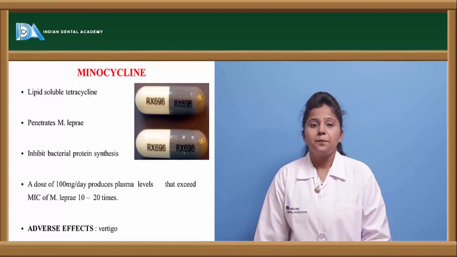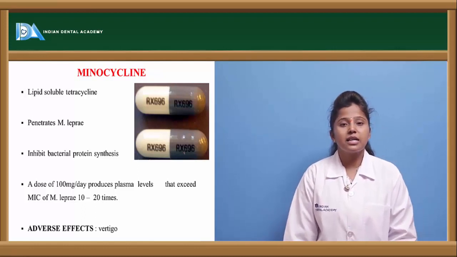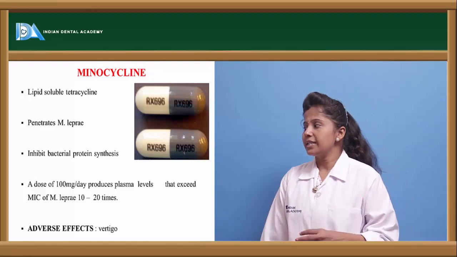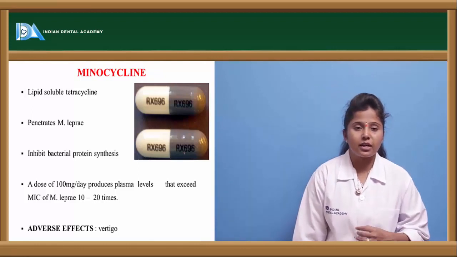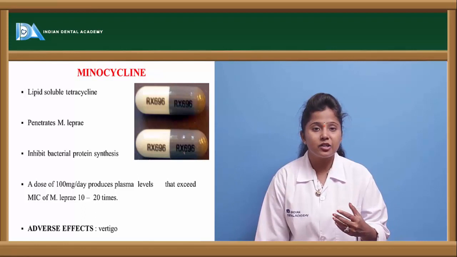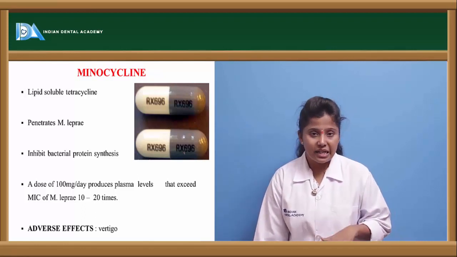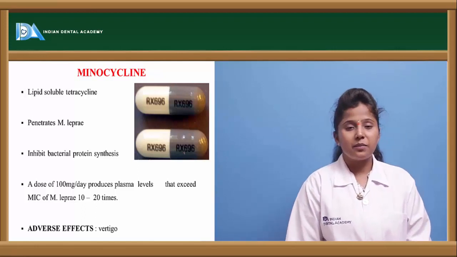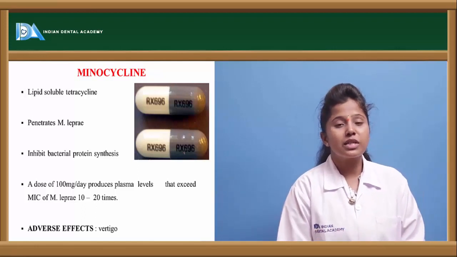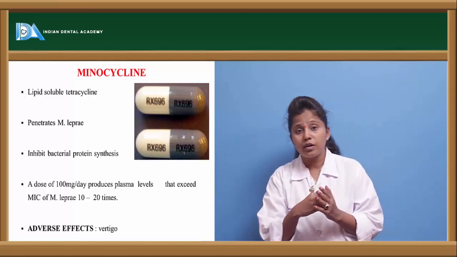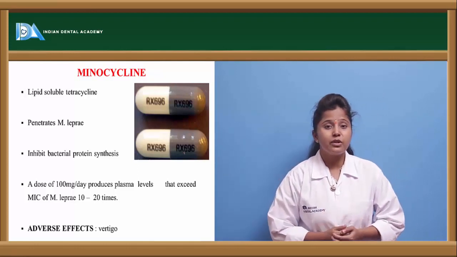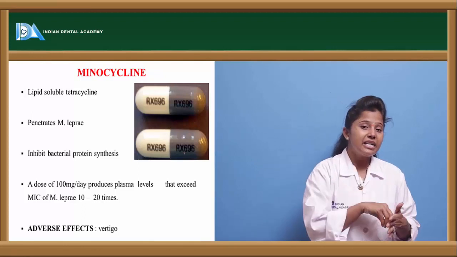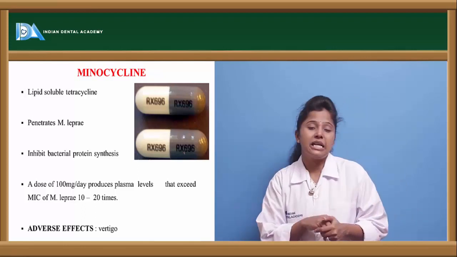The other drug is minocycline. Minocycline is another drug which is used for the treatment of leprosy, and this is a lipid soluble tetracycline. It is lipidic in nature and has a tetracycline structure, and it penetrates the Mycobacterium leprae. When minocycline is given to the infected person, it directly enters the Mycobacterium leprae cell itself.